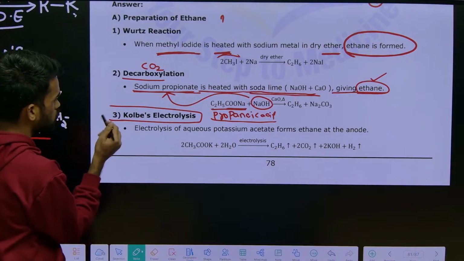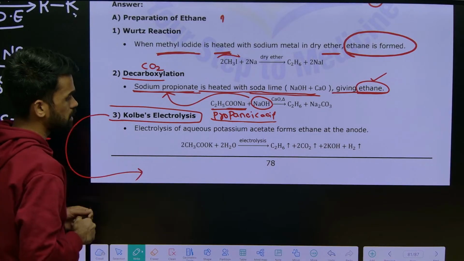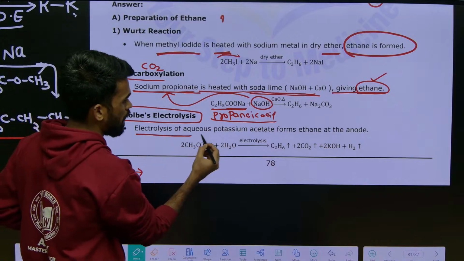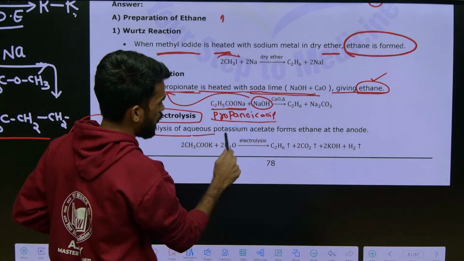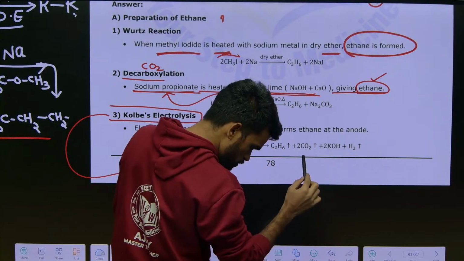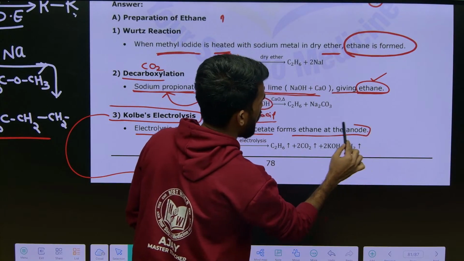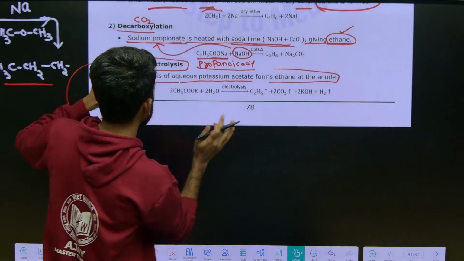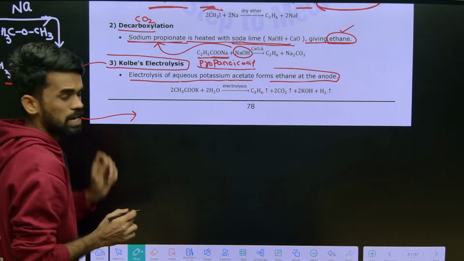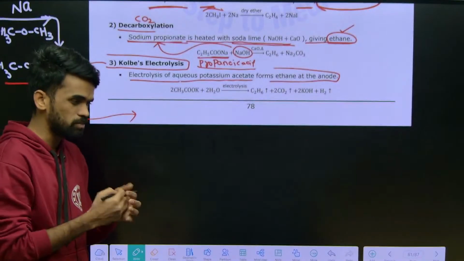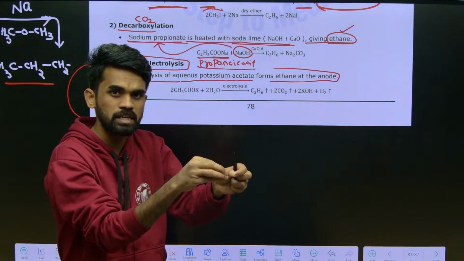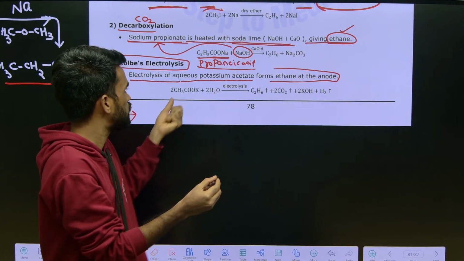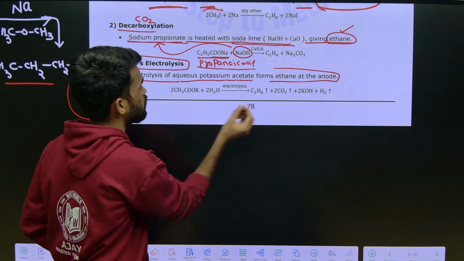See here, coal-based electrolysis says, read this one, sir: electrolysis of aqueous potassium acetate forms ethane at the anode. I will give you a clear-cut explanation for this, just listen. You are doing electrolysis. What is electrolysis? It means you are passing some electricity through a solution, and that starting material is giving us our final product.